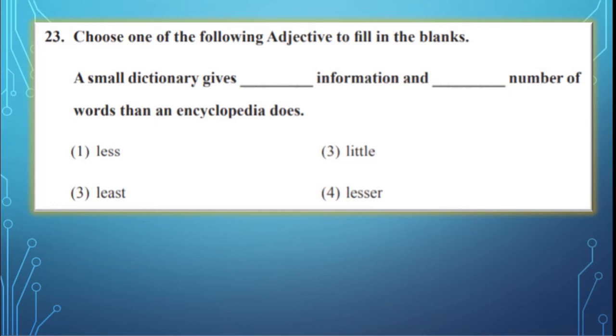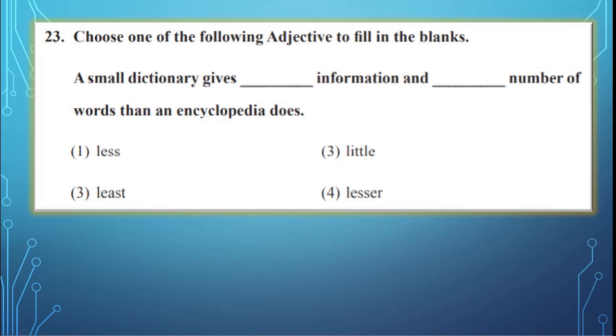A small dictionary gives dash information and dash number of words than an encyclopedia does. Dictionary you know, and encyclopedia is what we get on the net. The encyclopedia gives us more and more information. Unlimited information it gives.